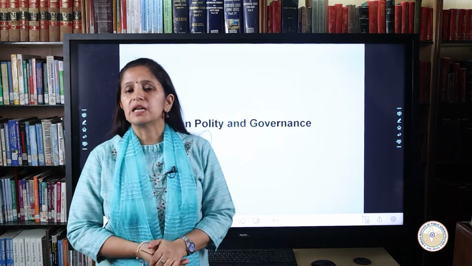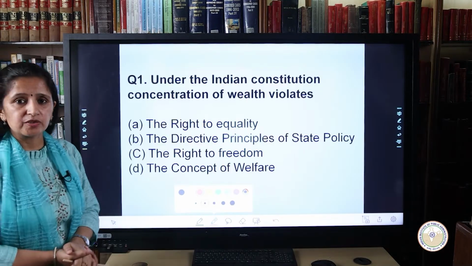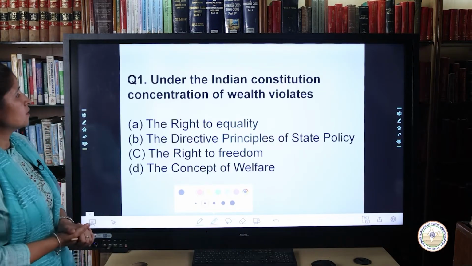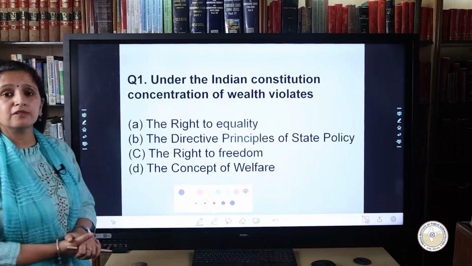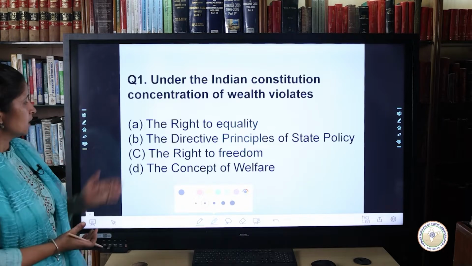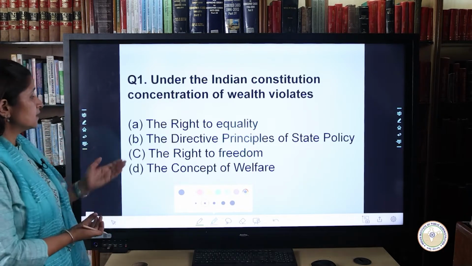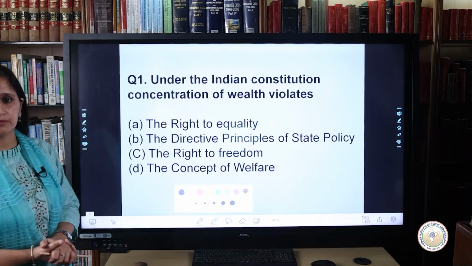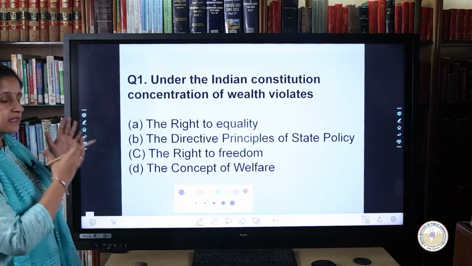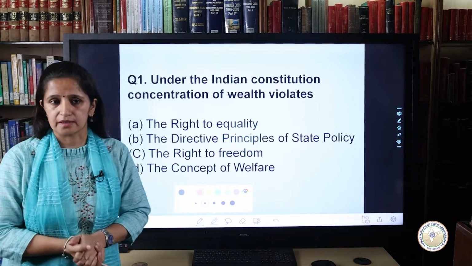Let's discuss the multiple choice questions on polity and governance. Our first question: under the Indian Constitution, concentration of wealth violates. You have four choices in front of you: the right to equality, the directive principles of state policy, the right to freedom, or the concept of welfare. So in order to get the exact answer, let's get into the explanation of what exactly is the right answer.